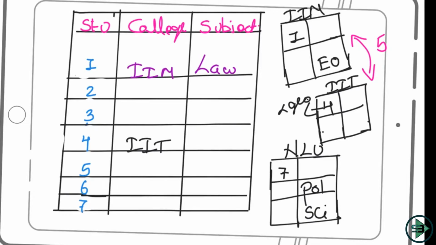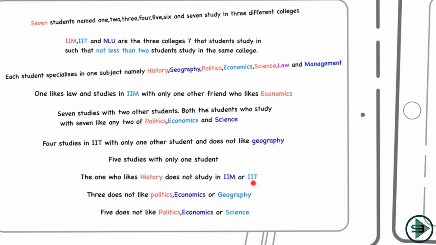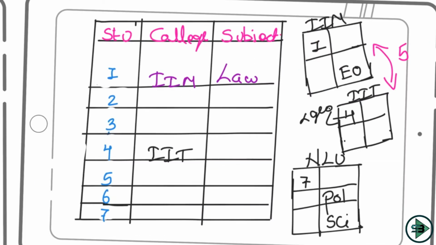The one who likes history does not study in IIM or IIT. Okay, the one who likes history does not study in IIM, does not study in IIT. The one who likes history has to study in NLU, and there is only one spot left for subject here, history. It means 7 likes history. So let's put it here. 7 likes history. Okay, this is one piece of information that we know now.